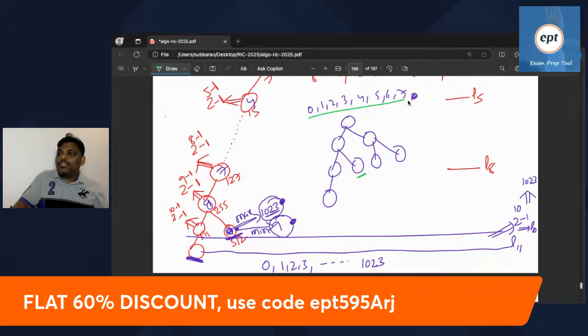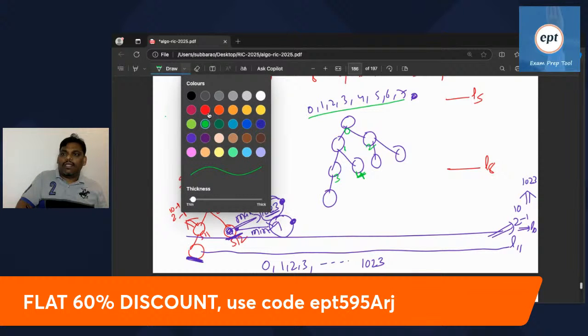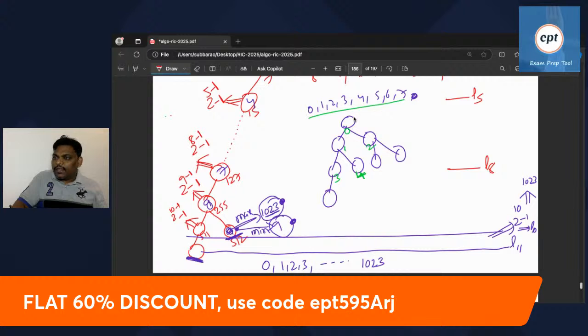8 by 2 means the fourth person. See, 0 person, first person, second person, third person, fourth person. Here, what is the maximum I can keep? What is the minimum I can keep? See the maximum. Here I can keep 7.